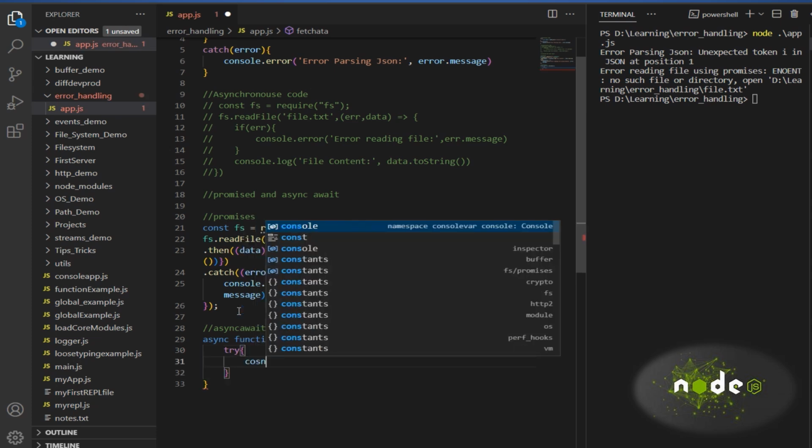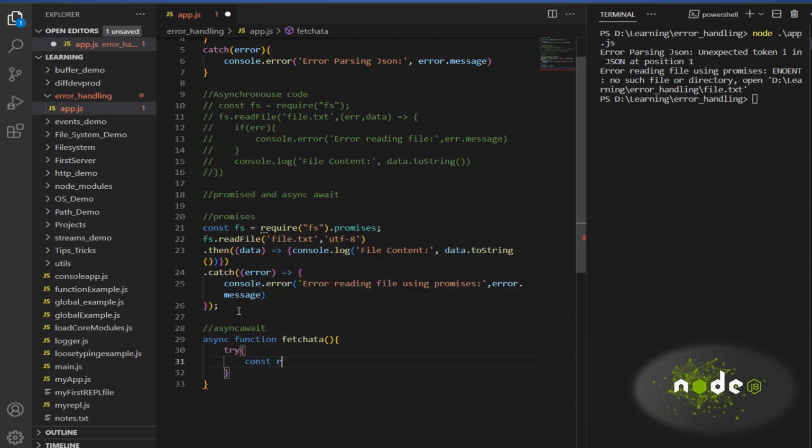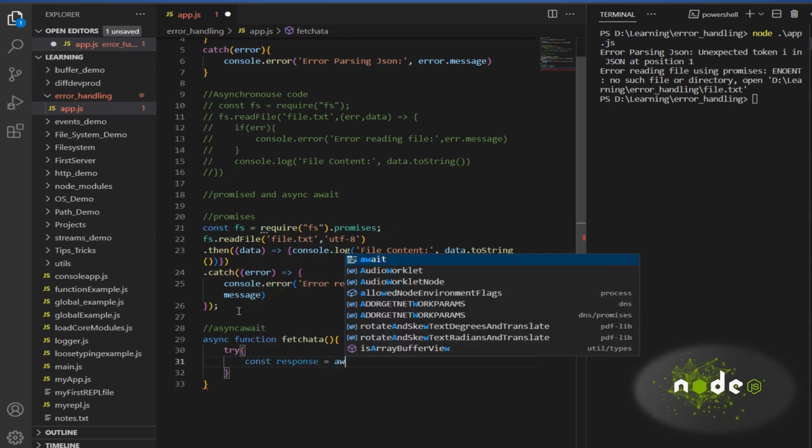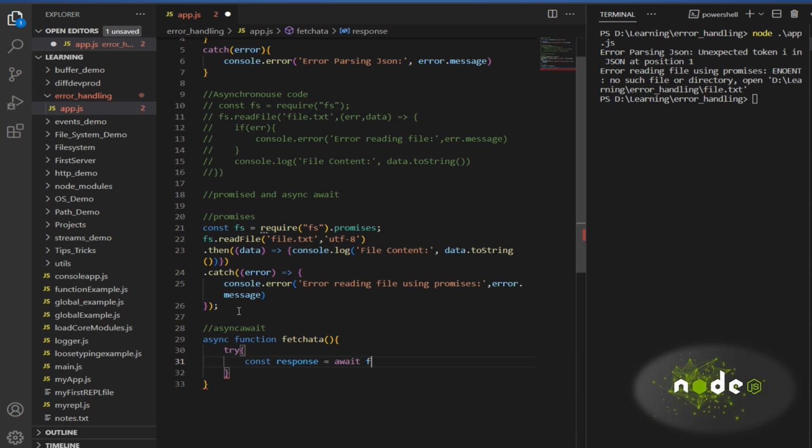I'll do const response equal to await fetch of some URL, https colon slash slash xyz dot example dot com slash data.